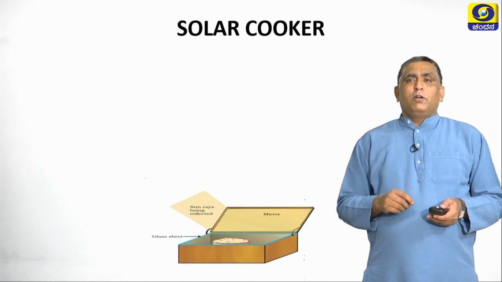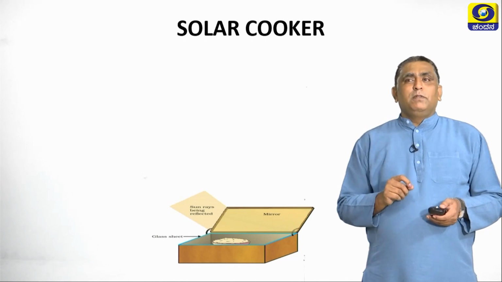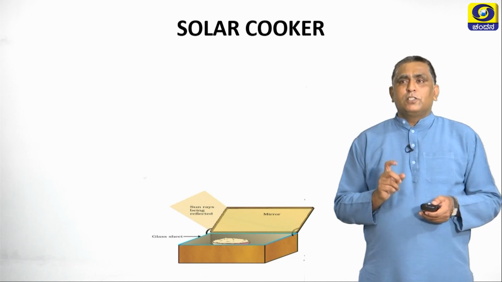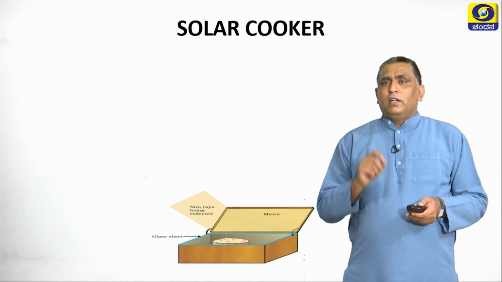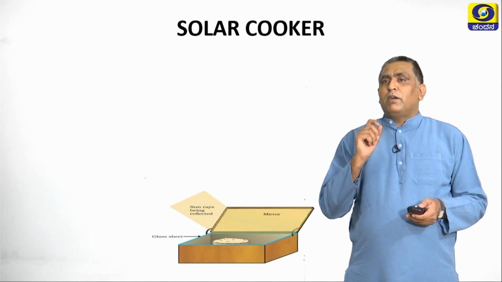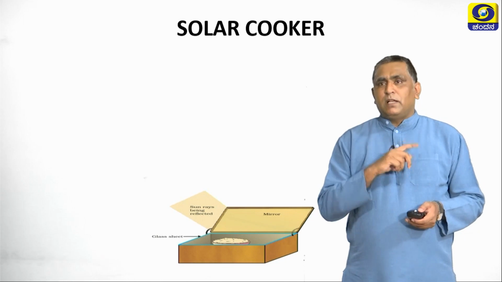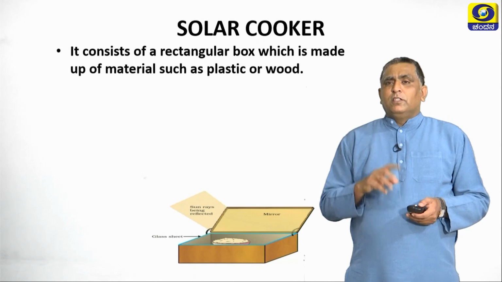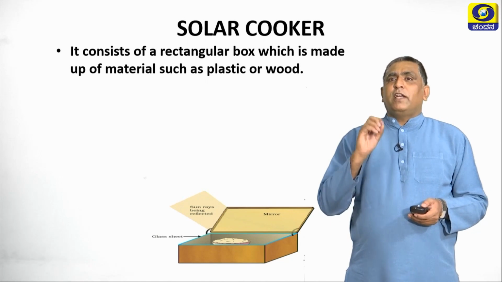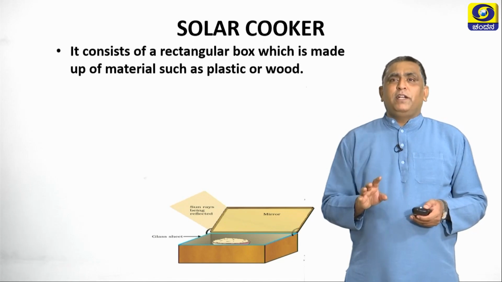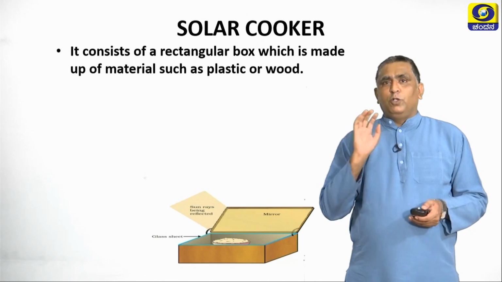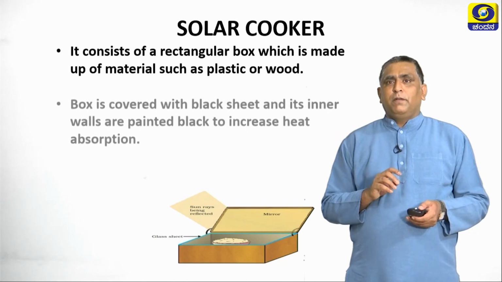Now, let us discuss the solar cooker. The diagram is very important for your examination. Solar cooker diagrams will be asked, and it can also be taken as an important diagram to practice. Please practice this. This can be asked in your examination. So, what does it contain? It consists of a rectangular box which is made up of material such as plastic or wood. You can see clearly in the diagram.